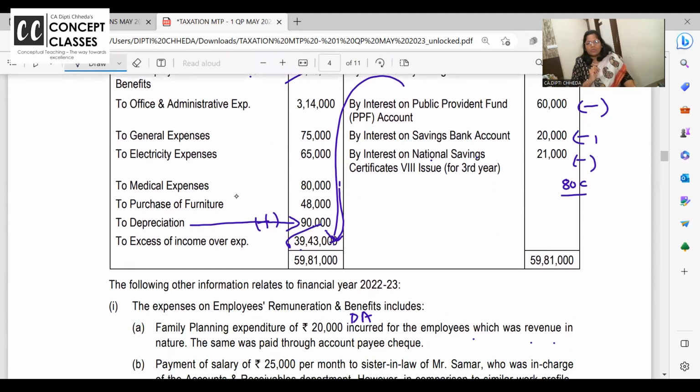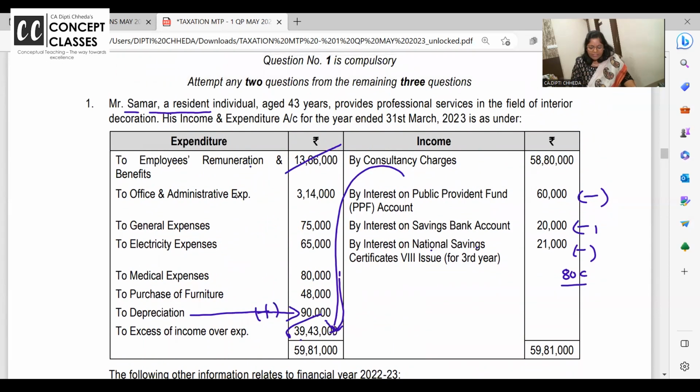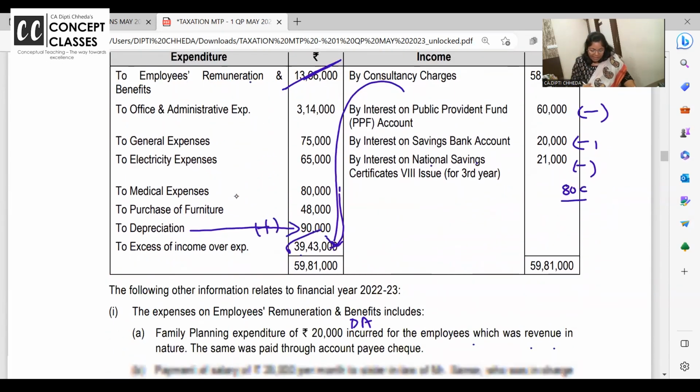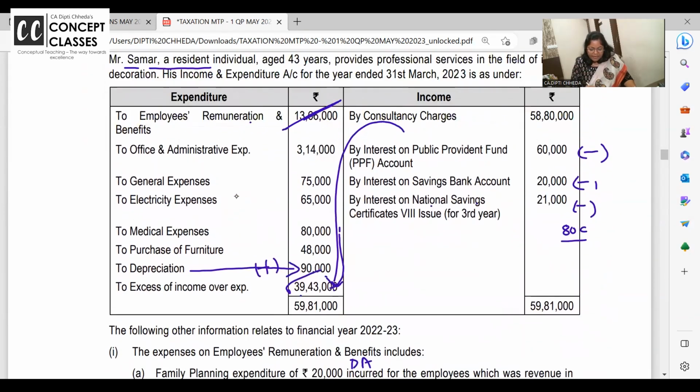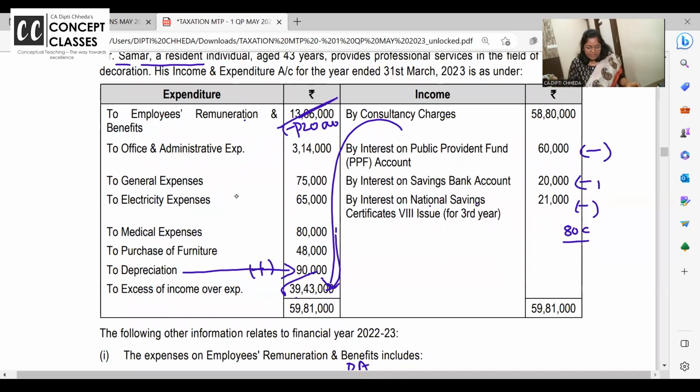Sorry, it's not allowed. If we could say sorry and scratch it, we would not study the rectification chapter. But if I reduce my employees remuneration by 20,000, if I reduce my expense, what is the impact on profit? It increases. So disallowed expenses will increase the profit, and so add.